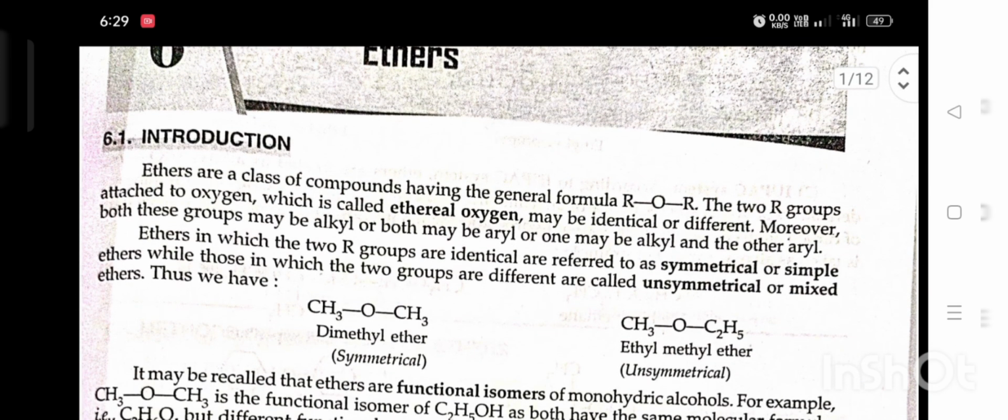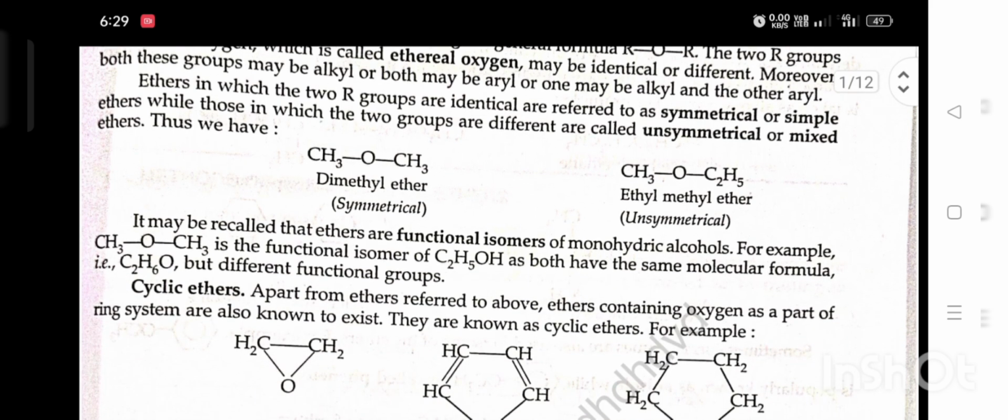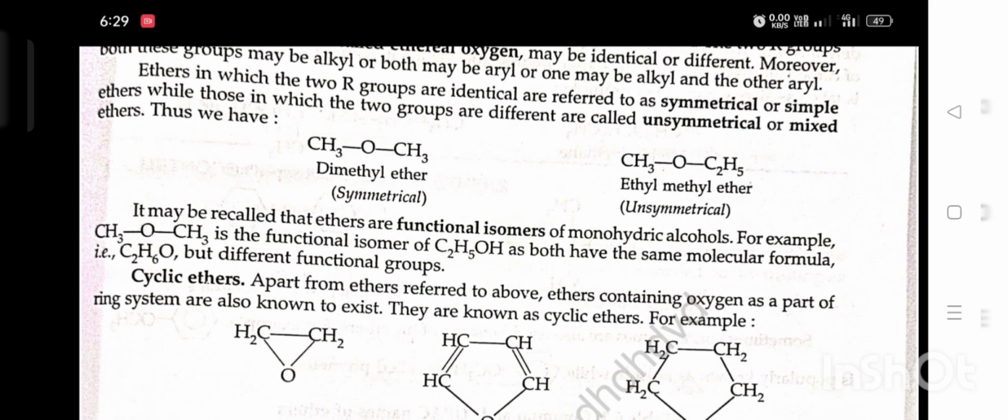Thus we have CH3OCH3, dimethyl ether, a symmetrical ether; CH3OC2H5, ethyl methyl ether, an unsymmetrical ether. It may be recalled that ethers are functional isomers of monohydric alcohols. For example, CH3OCH3 is a functional isomer of C2H5OH, as both have the same molecular formula C2H6O but different functional groups. Cyclic ether.